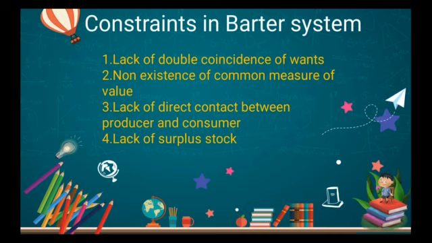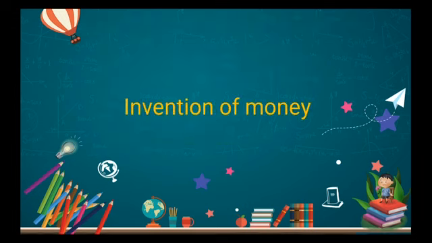Likewise, for all these 4 difficulties, in your textbook only 4 are given, but we have many more difficulties. So to overcome the constraints in the barter system, we have a solution. The solution is the invention of money. Yes, all these difficulties came to an end.